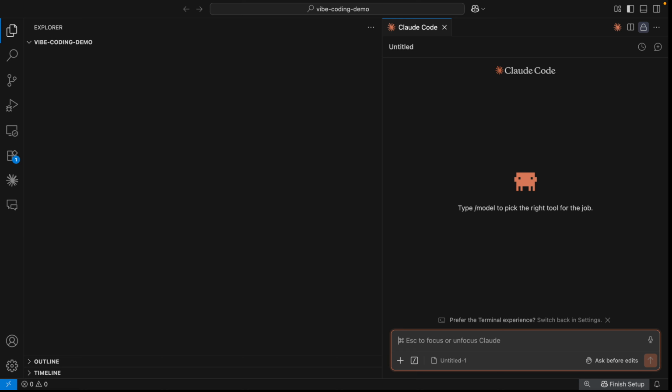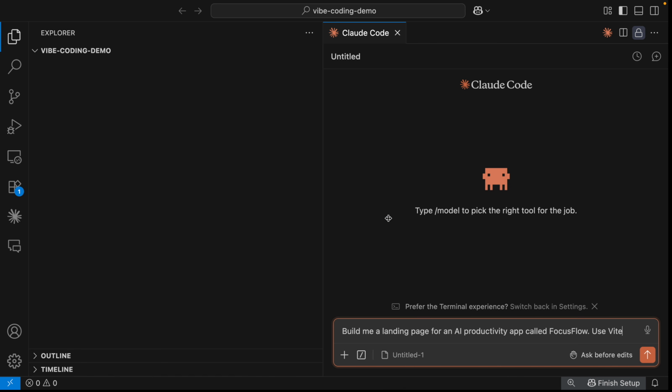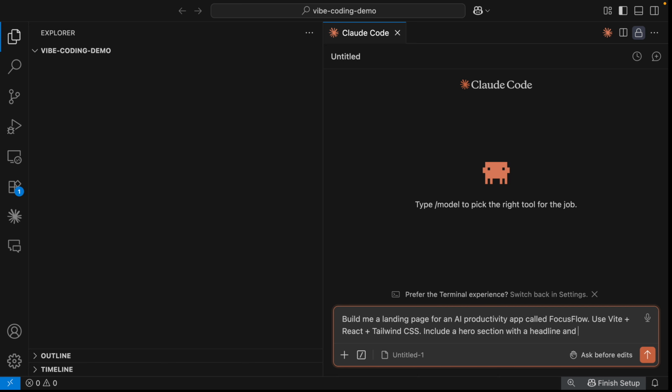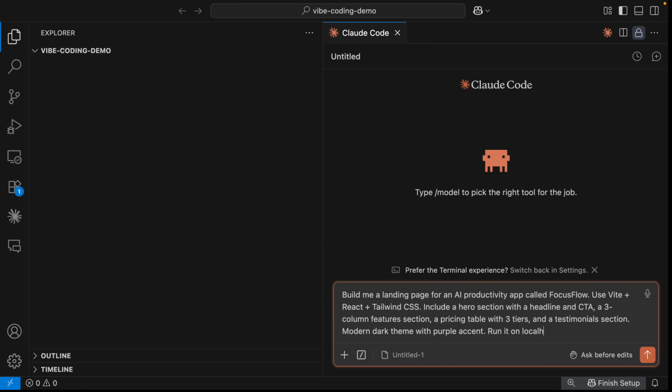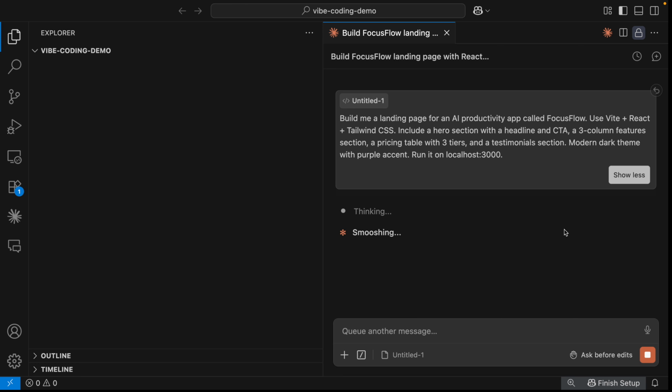Now watch this, I am in this empty folder right now, with no package.json, no source files, nothing. I'm typing one prompt and I am being intentionally vague. I'm not telling Claude Code which files to create or which libraries to install. I'm just describing the vibe of what I want. So I have submitted my prompt.